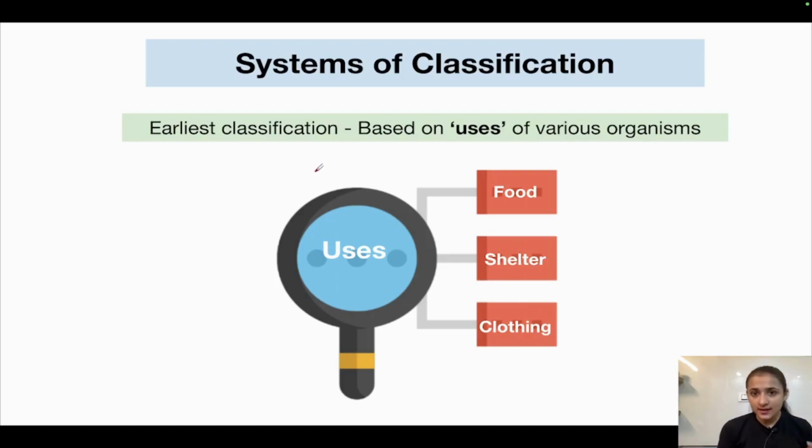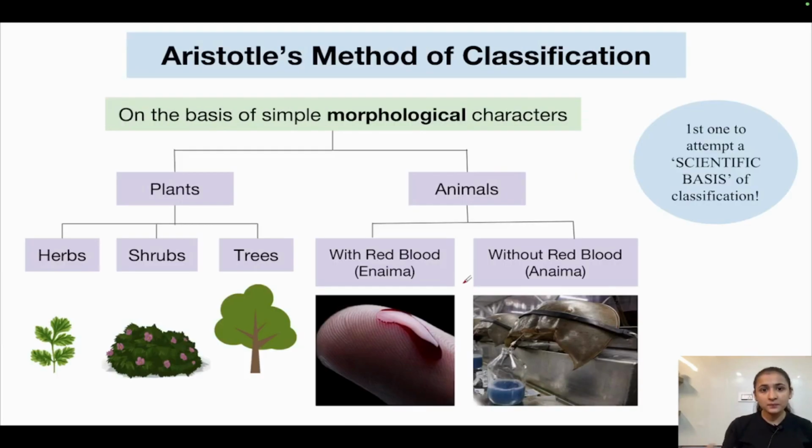So, the earliest classification was based on uses of various organisms, whether the organism was used for food, shelter or clothing. All the organisms were classified into these categories. Based on their uses, human beings put organisms into various categories. The organisms used for food were kept in this category. For shelter, were placed in this category. Organisms used for clothing were placed in the clothing category. So this was a very rough method of classification that was being done by the early man.